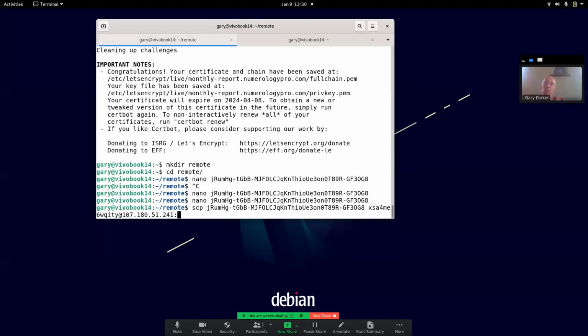So then I put a colon, and then I got to find a place on the server. So here's where I have to know where it goes. If getting to that place isn't that easy, you just put it somewhere easy and then move it after from the remote server. So according to my memory, it was something like public underscore HTML slash, and then you'd have to know the whole address to where it goes.